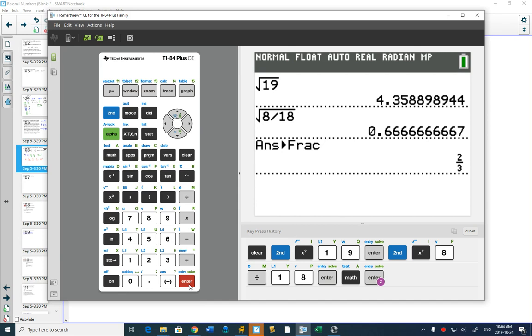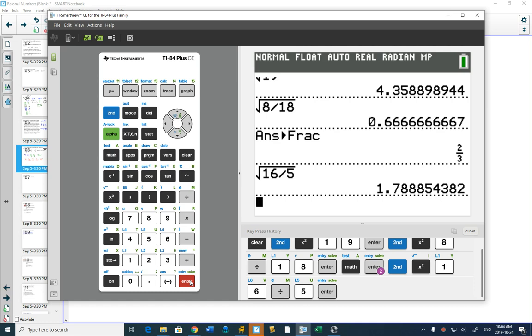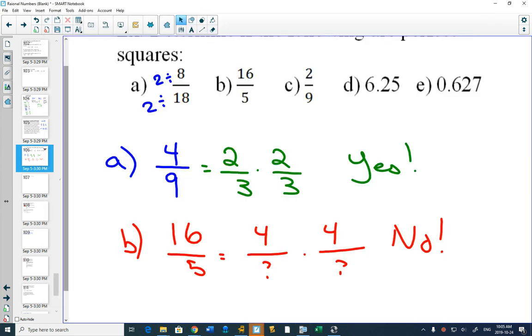The second one that we had was the square root of 16 divided by 5. This time, when I put it into my calculator, I get a decimal again, but this decimal doesn't repeat. The numbers are sort of looking random. There's no pattern that keeps on going forever. This makes it an irrational number. Anytime that you get an irrational number, the answer of whether or not it's a perfect square will be no.